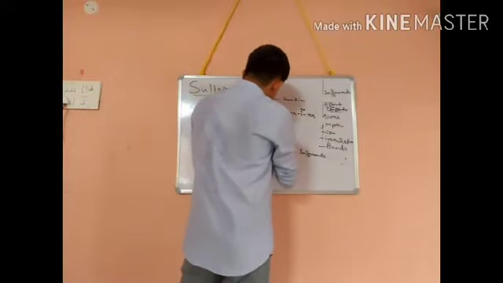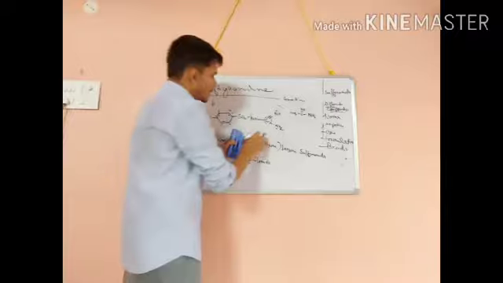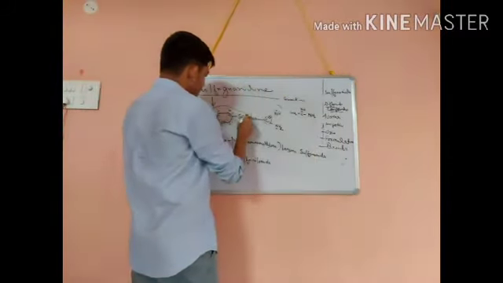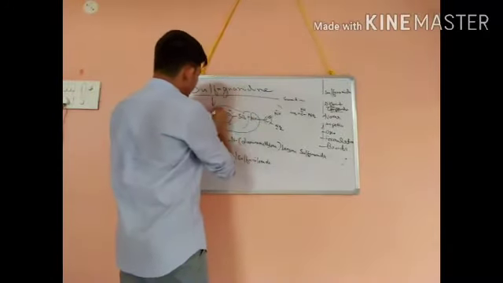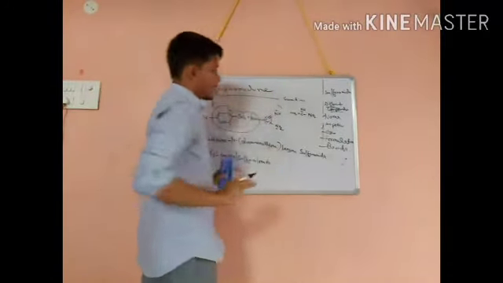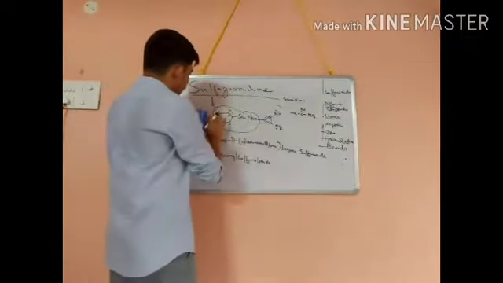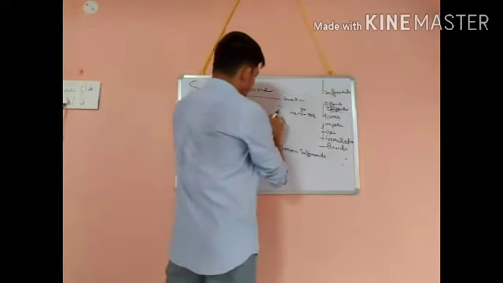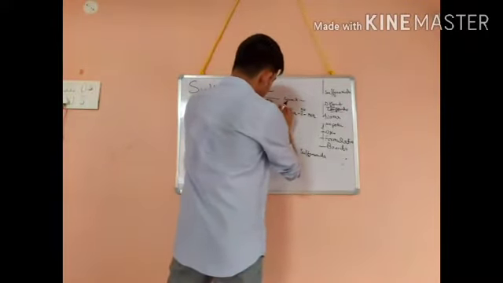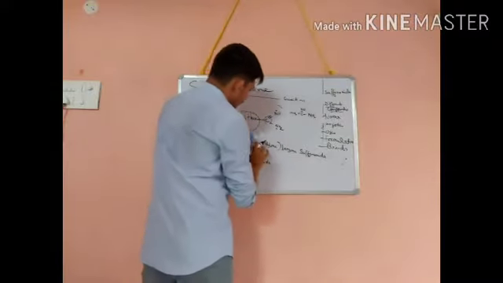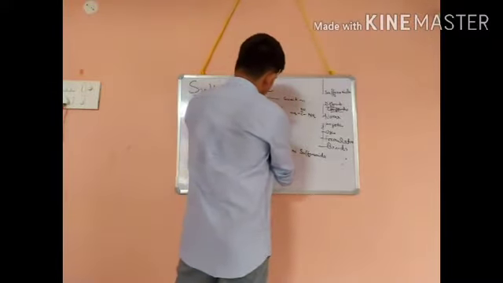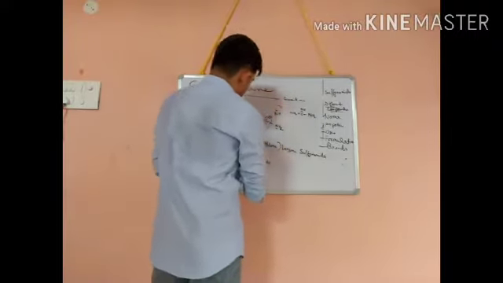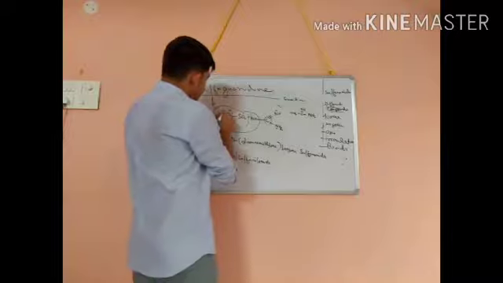Then methylene, because one carbon is there. Then benzene sulfonamide, benzene with SO2NH. So 4-amino, then N-diamino methylene, because if only one carbon is there, we term it methylene. So diamino methylene, then benzene, then sulfonamide.